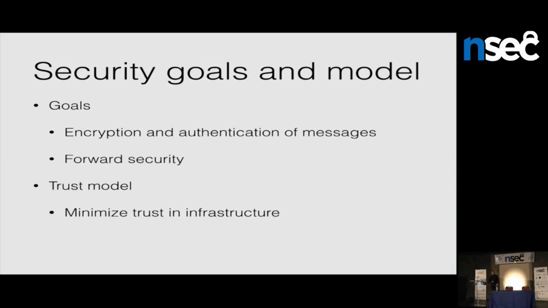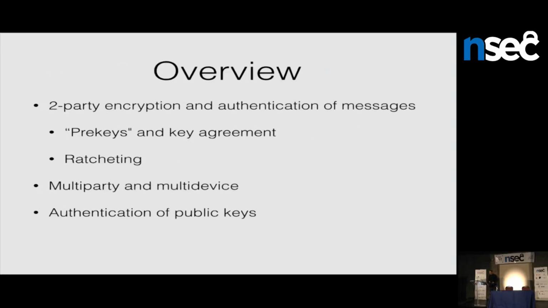The trust model for this is an end-to-end trust model. So we want to not rely on infrastructure, just rely on the security of people's own devices and their own systems as much as possible. But we're going to need a certain amount of infrastructure to make this practical. We're going to need some key directories, and we're going to try to design things so that you have to trust these as little as possible, and you can verify that they're behaving correctly. And we'll talk about how users can do that. So that's a little bit about just the goals and the trust model that we're trying to achieve.